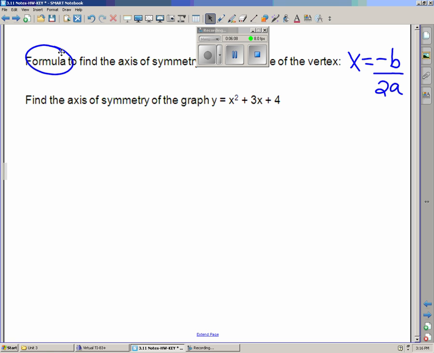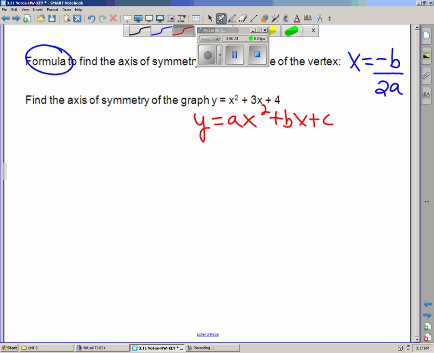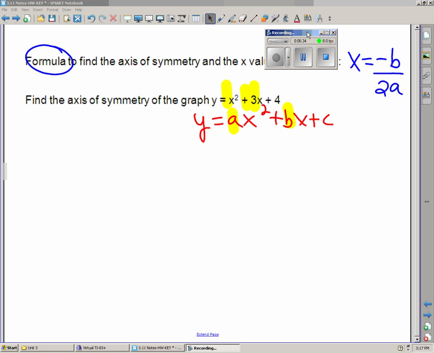Not so difficult. So what you're going to do here is, for this first quadratic function, the standard form would be ax squared plus bx plus c. You need to identify what is the a value and what's the b value. The a value is the number that's attached to x squared, and the b value is the number that's attached to x. So this would tell you a should be 1 because it's 1x squared, and b should be 3.